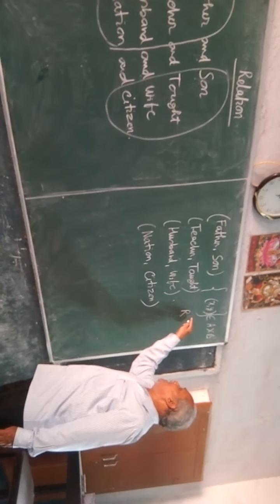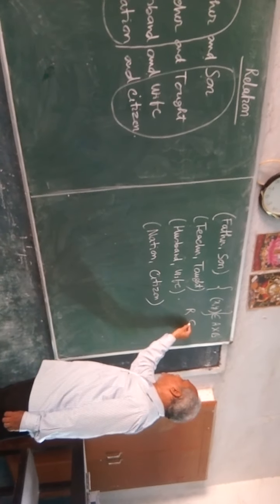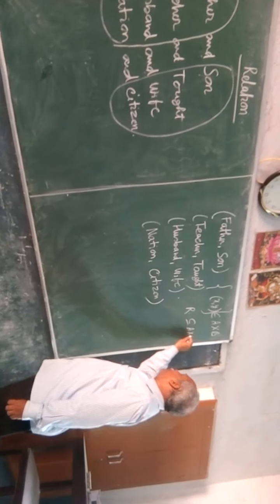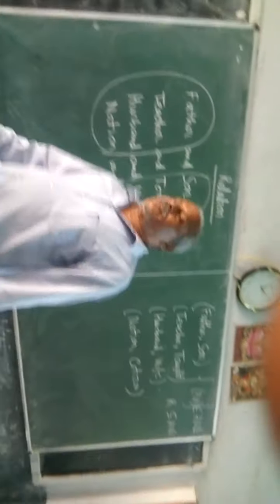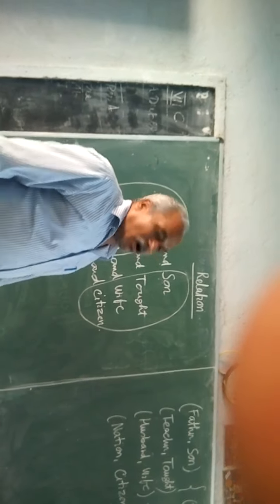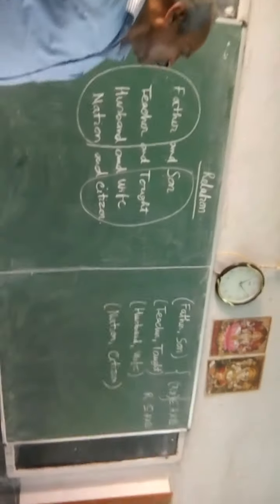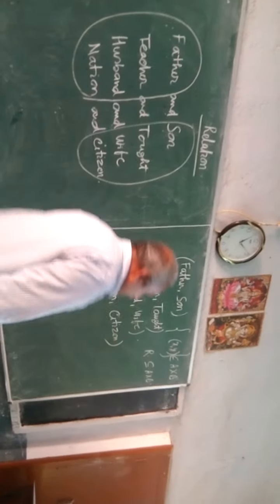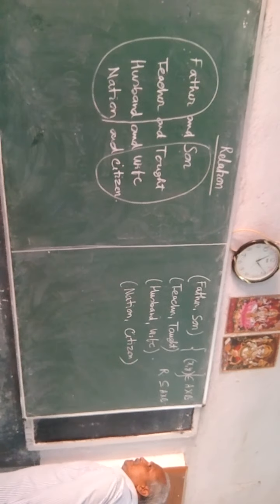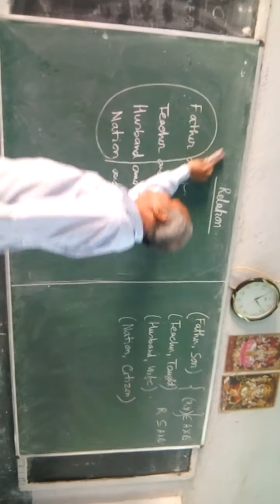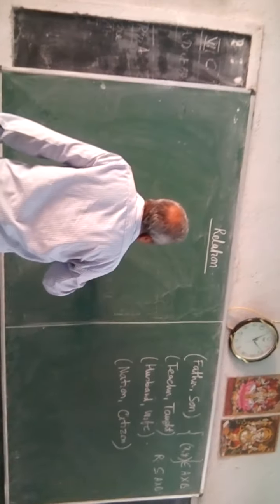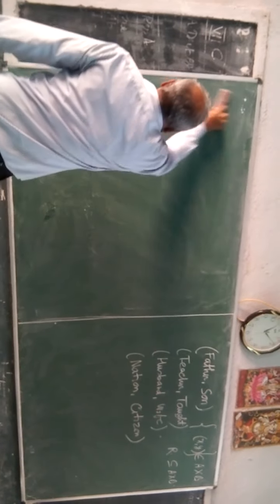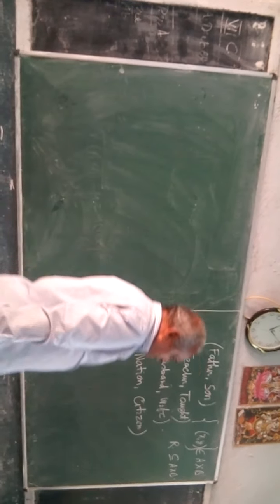This set is called R, which is a subset of A cross B. Therefore, any subset of A cross B is called a relation. Now, I am taking another example. First, understand the concept. If you understand the concept, then the questions related to that concept will be very easy for you.